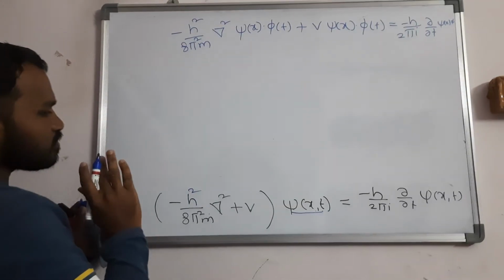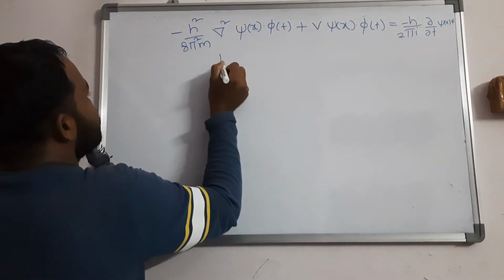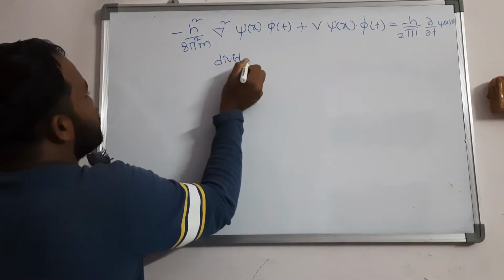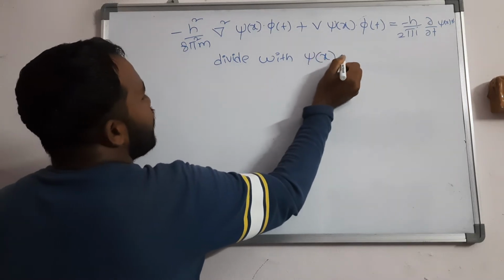Simply after writing this, divide with psi of x into phi of t on both sides.